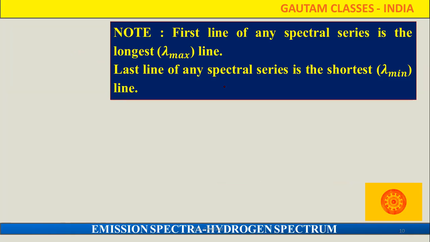And one more thing is given here. Sometimes they ask what is the first line of a spectral series, the longest lambda max line. If they are asking for lambda max, we are going to find the first spectral line. Suppose we take the Lyman series. What is the first spectral line in the Lyman series?